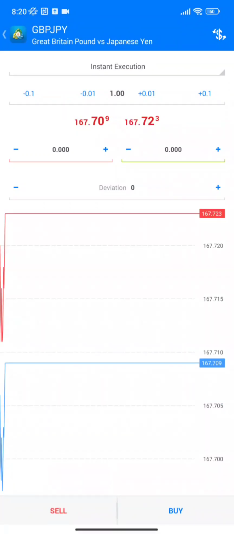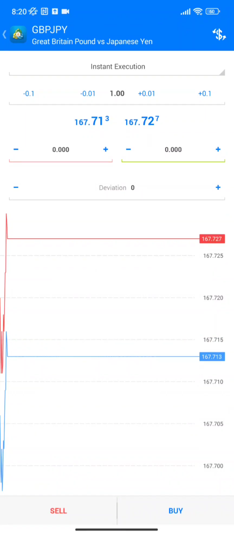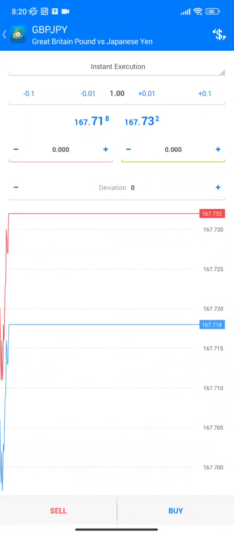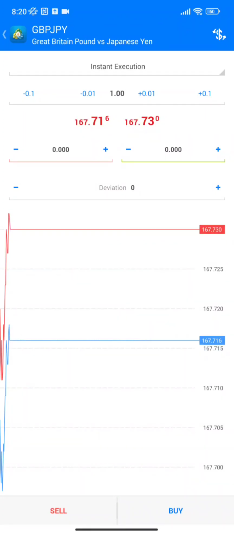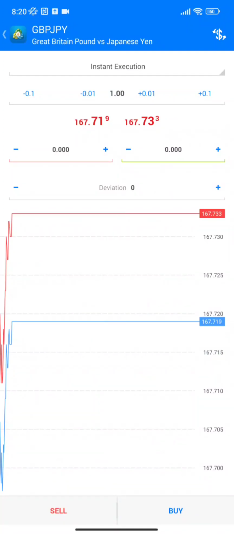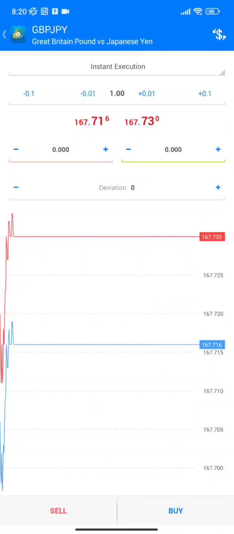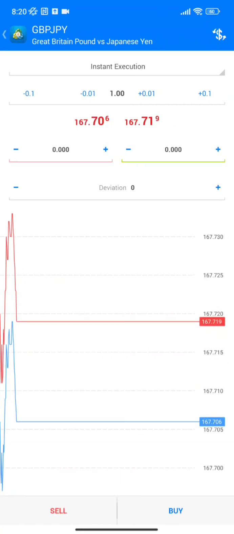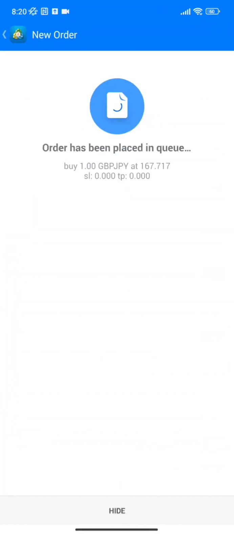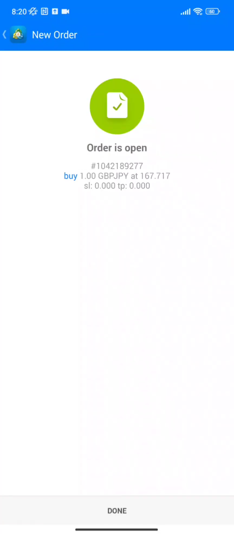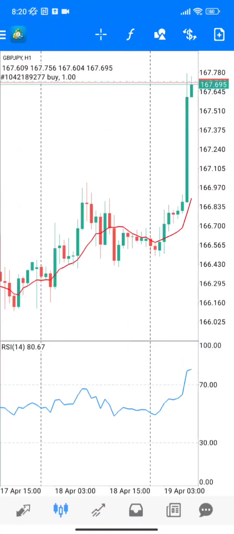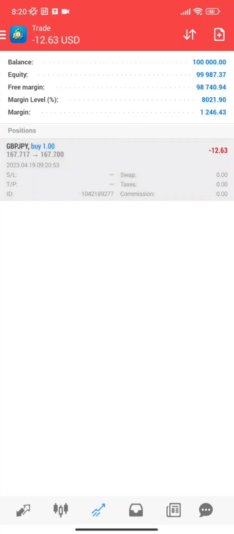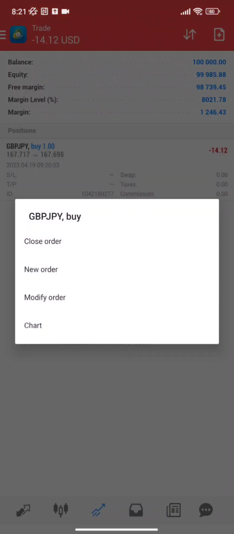So now let's talk about taking trades. Usually if I tell you buy GBP/JPY now, this is a demo account by the way, it's always going to be instant execution by default. So if you buy it now, that means your order will be placed and it's open. Usually you're going to start in something like a semi-loss because of the spread.